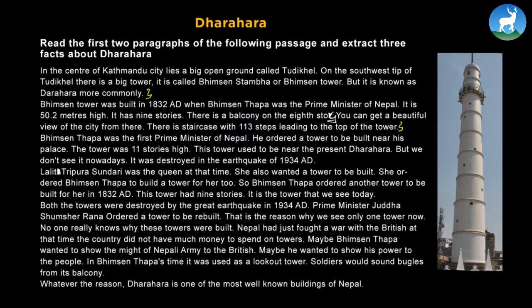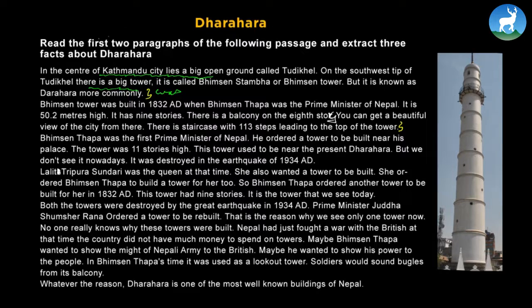That's why this sentence here is written in simple present, see? Meaning it does exist. In the center of Kathmandu city lies a big open ground called Tudikhel, right? On the southwest tip of the Tudikhel, there's a big tower. Now, see, there is a big tower. You can, however, assume it to be there was a big tower. We don't have this tower anymore, sadly. So now let's move further.